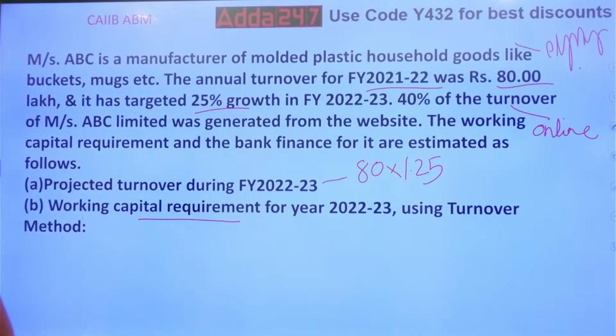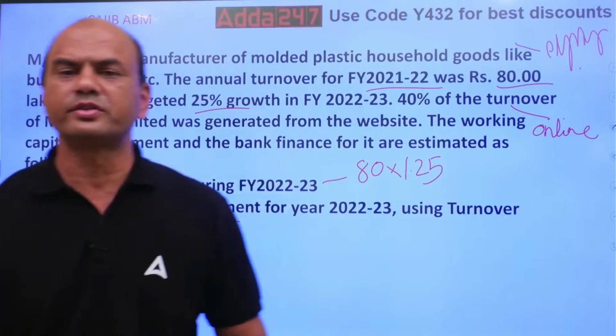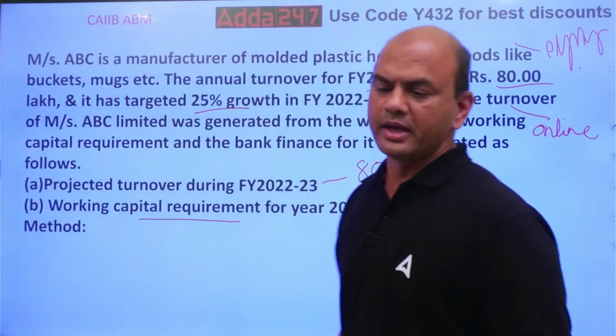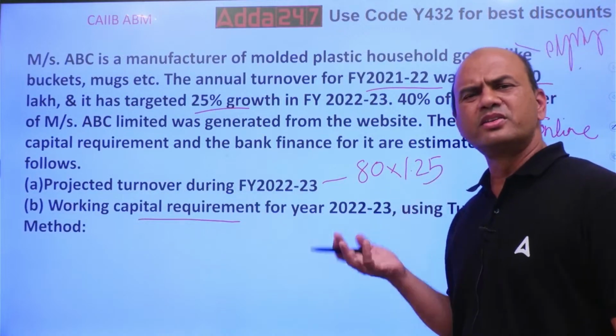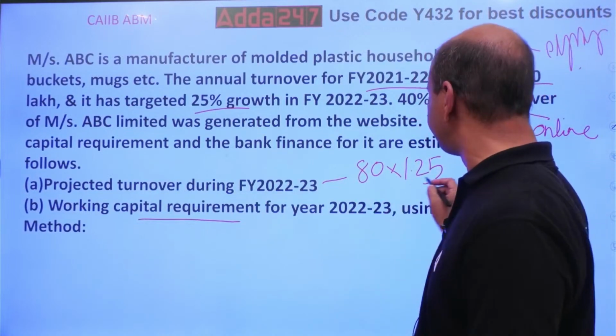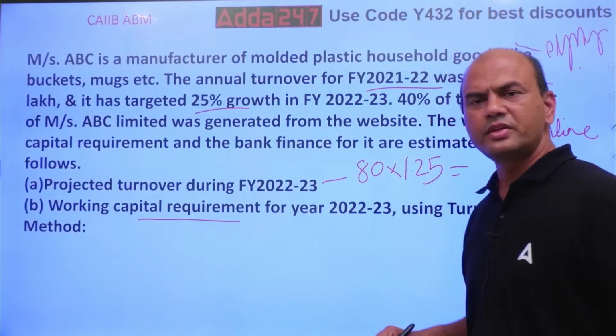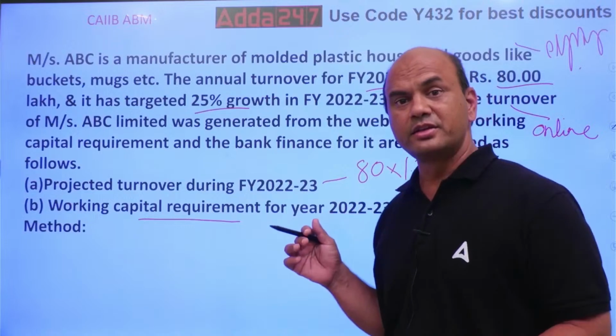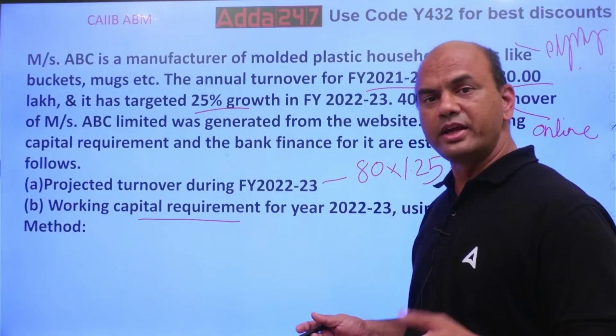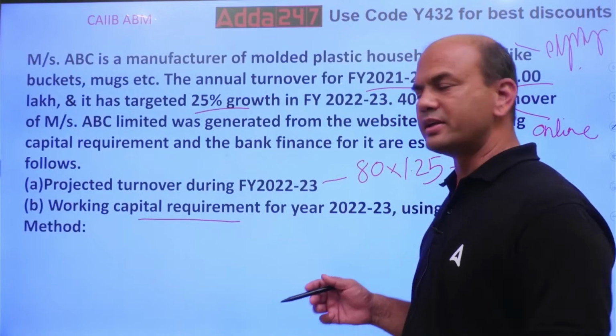So it is 80 plus 25% extra. Use the calculator: 25% of 80 is 20. 20 plus 80 is 100.